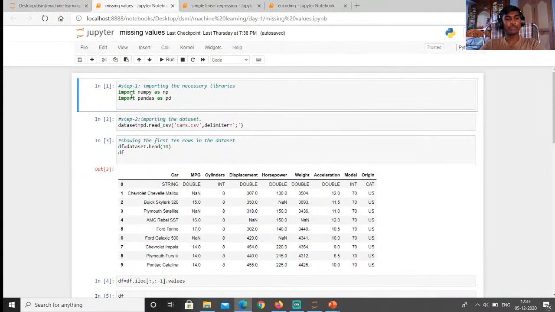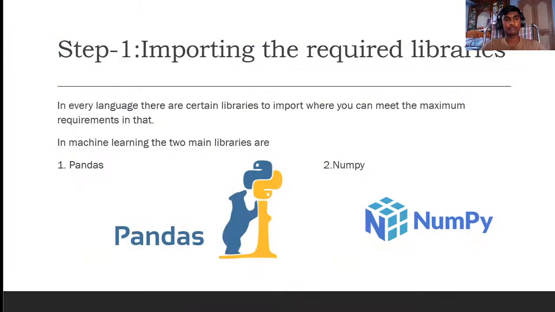Now, here you can see that we are importing the libraries. The basic libraries are NumPy and Pandas. Step one, importing the required libraries. In every language, there are certain libraries to import where you can meet the maximum requirements. In machine learning, there are lots of libraries.